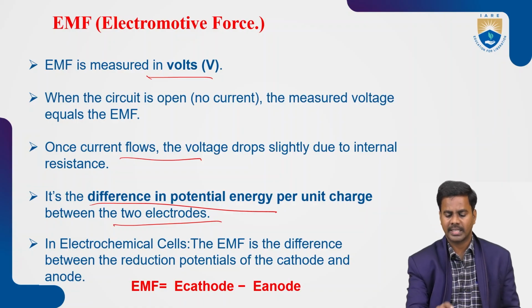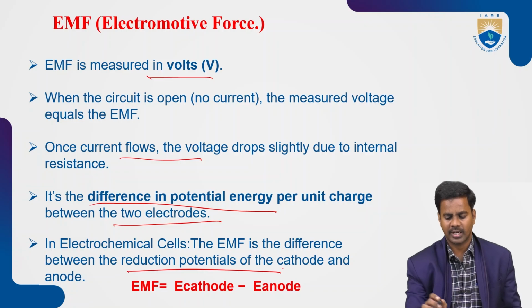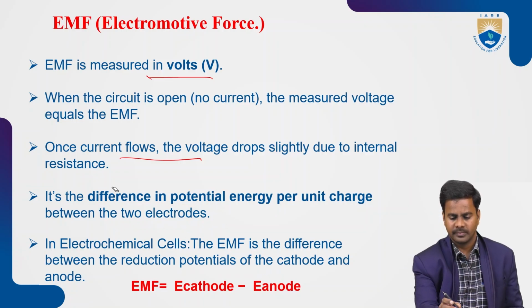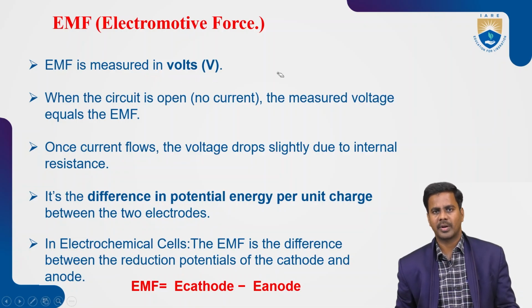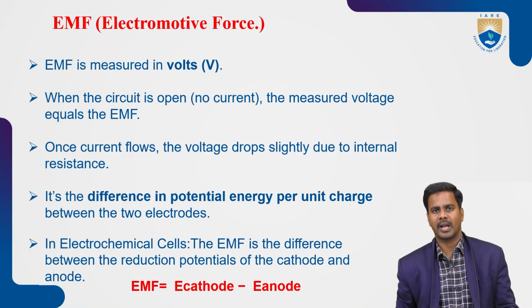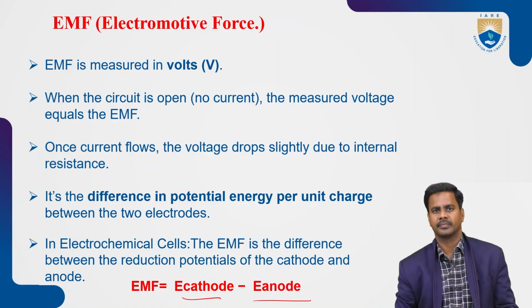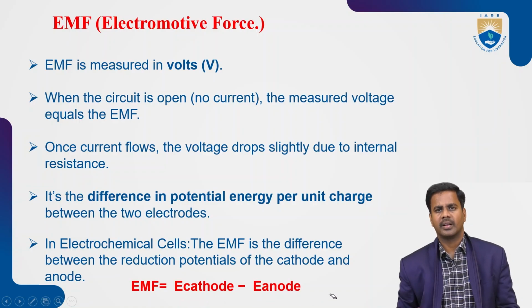In an electrochemical cell, the EMF is the difference between the reduction potential of the cathode and the anode. And we can write the formula for EMF. EMF is equal to E cathode minus E anode. That is the reduction potential minus the oxidation potential.